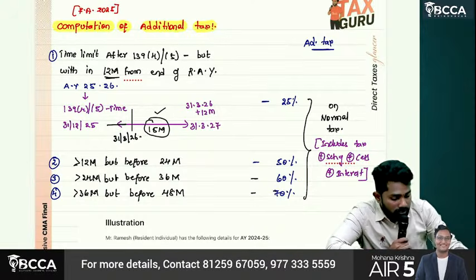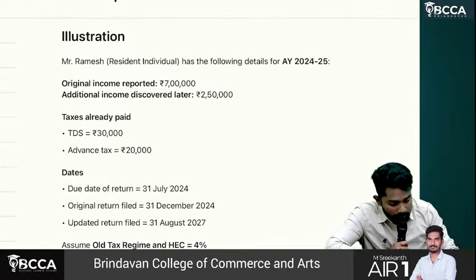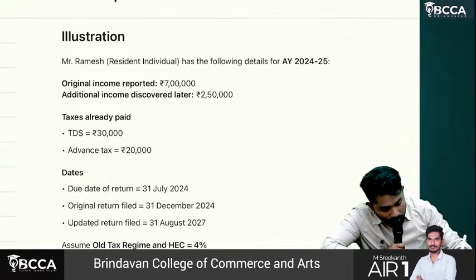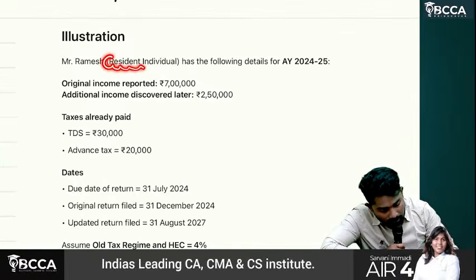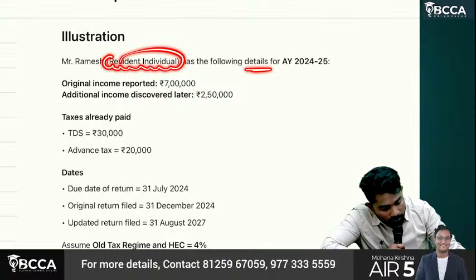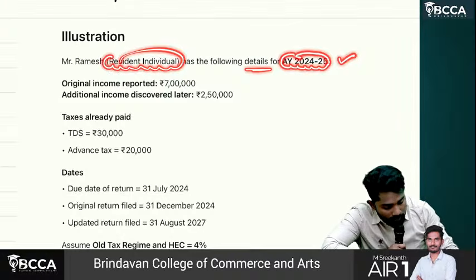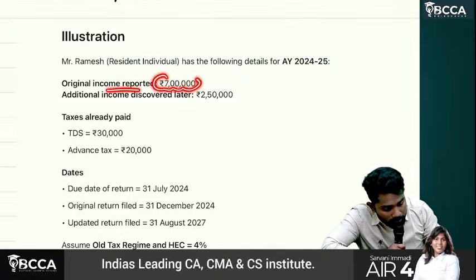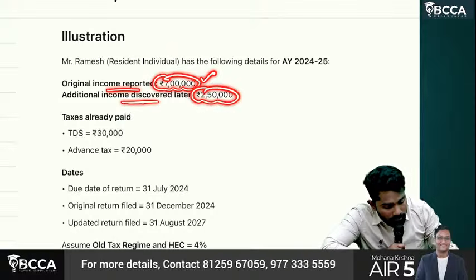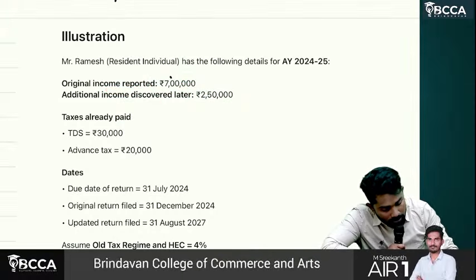So to understand this one, created an example. Let's say Ramesh is a resident individual has the following details for assessment year 24-25. Original income he reported is how much? 7 lakhs. Additional income discovered later is 2,50,000.